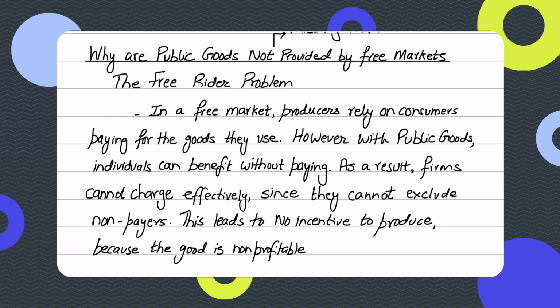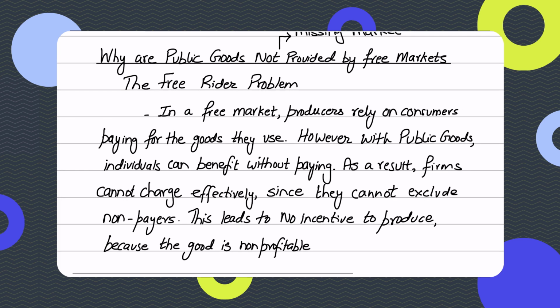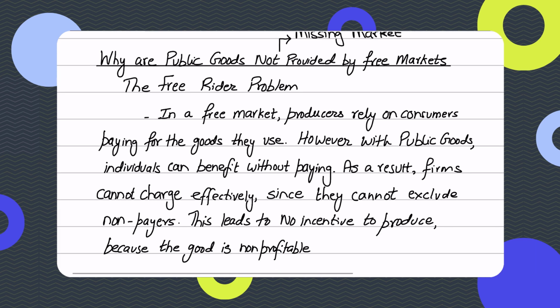So firms cannot charge effectively, right? They cannot charge an effective price because they cannot exclude non-payers. Hence, there is no incentive to produce then, right, guys? Because the good then becomes non-profitable for them. As a result, the government steps in and the government basically provides. So that is one of the reasons why government provides them.